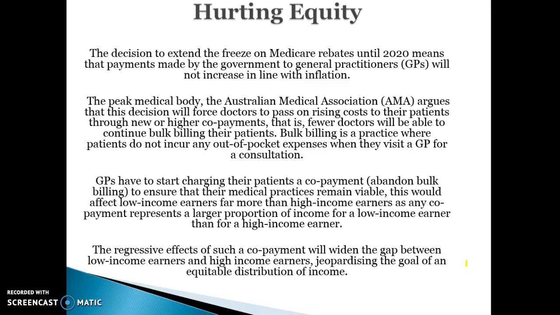So the decision to extend the freeze on Medicare rebates until 2020 means that payments made by the government to general practitioners will not increase in line with inflation. The doctors are likely to pass on the rising costs to their patients through higher co-payments, and fewer doctors will be able to bulk bill or pay for all their patients' expenses. So more people will be paying more to go to the doctors.